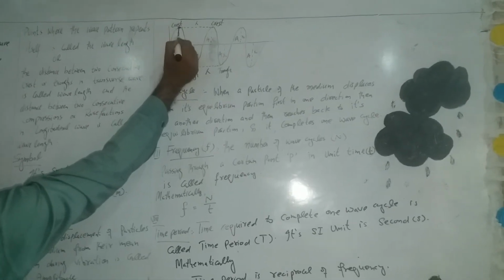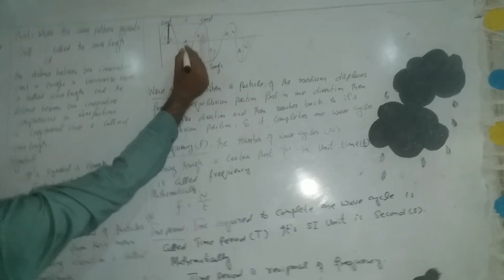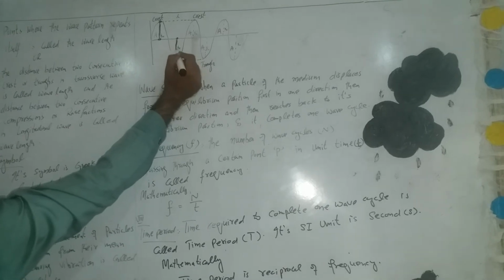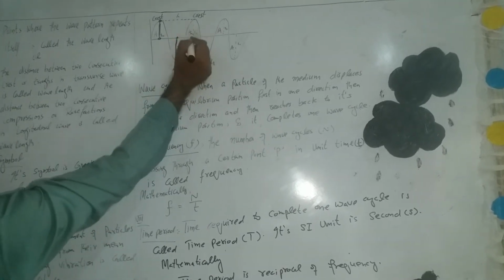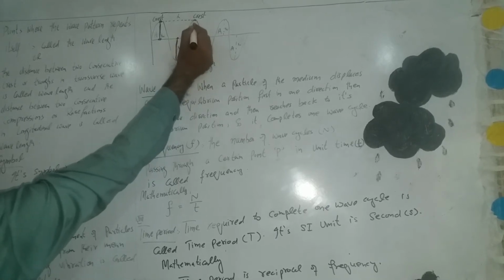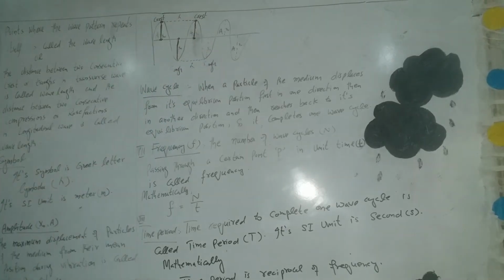So this line represents the amplitude. Similarly, this particle's maximum displacement towards this direction is this one, so this line also represents the amplitude. Here the mean position is this one, and the maximum displacement from mean position during the vibration is this one. So this distance represents the amplitude of the